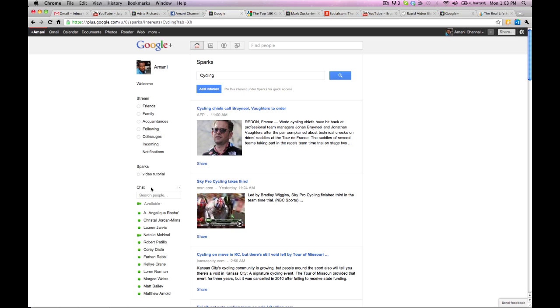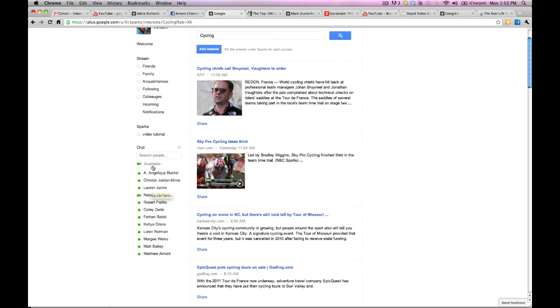All right. G Plus has introduced the chat feature, so it's the same as if you're on Gmail. These are all the people who are available to chat. You can chat with anyone in your Gmail network, pretty much. Don't necessarily think all these people are on G Plus. They may be, but anyways, you're able to chat with them just as you would. There's your little chat icon, and you can do the video, phone call, whatever you want to do with them.